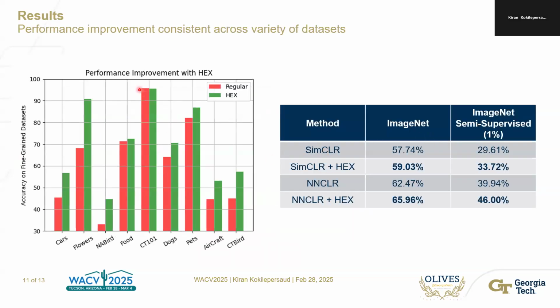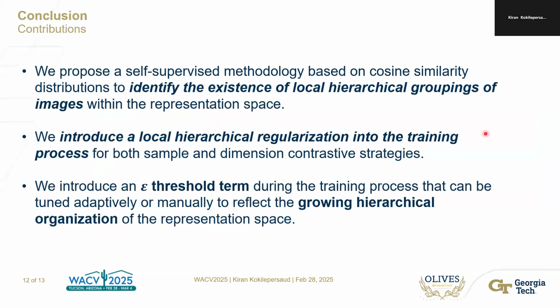We also note that HEX has consistent performance improvement across a variety of data sets. We see the effect of fine-tuning on top of ImageNet representations for many fine-grained recognition data sets, such as Cars and Caltech-101. And we also see performance improvement on the traditional ImageNet setting for different methods, as well as on ImageNet semi-supervised with fine-tuning on 1% of available labels.